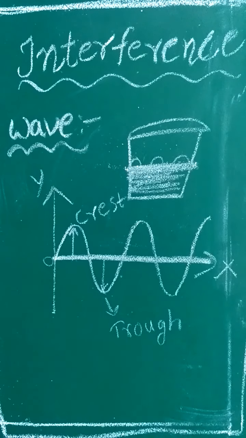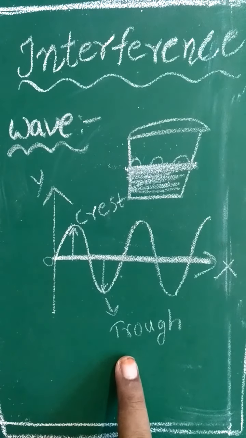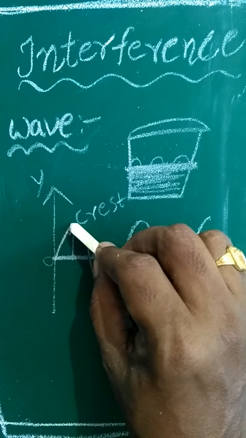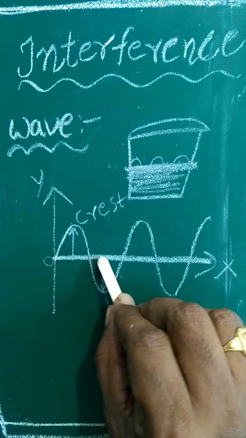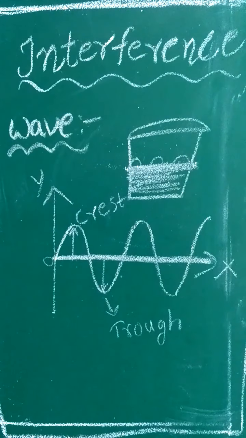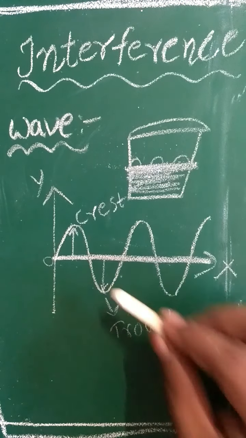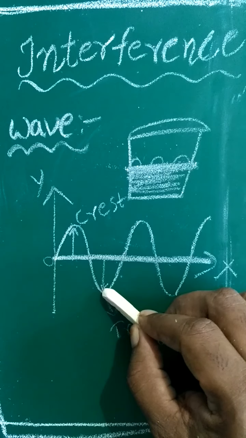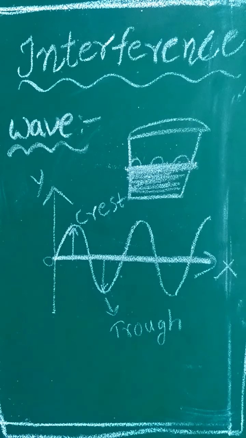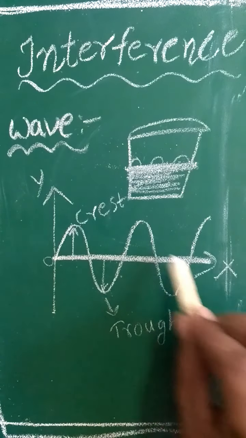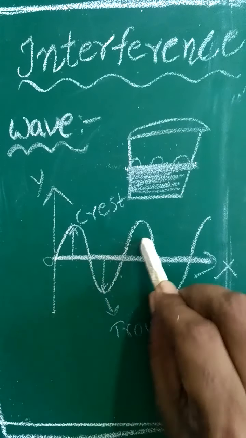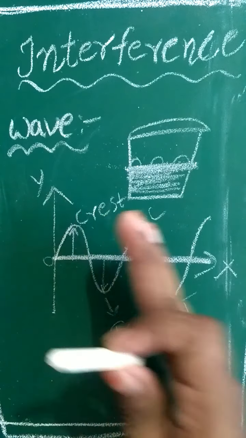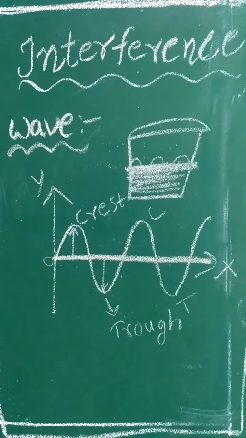Now I would like to tell the definitions of crest and trough. Crest means the section of the wave that rises above the undisturbed position. The trough means the section which lies below the undisturbed position. A wave consists of alternate crests and troughs. This is crest, this is trough, this is crest, this is trough. Like that, there are so many crests and troughs.